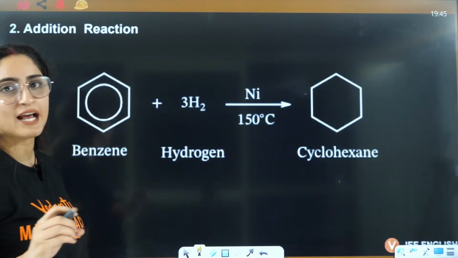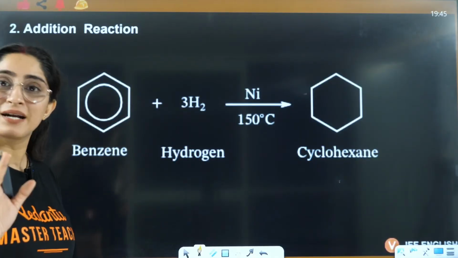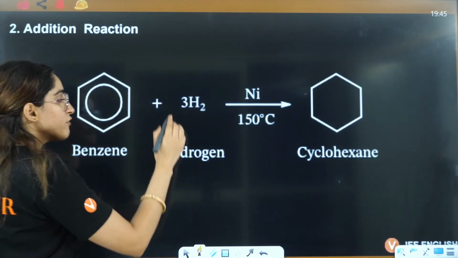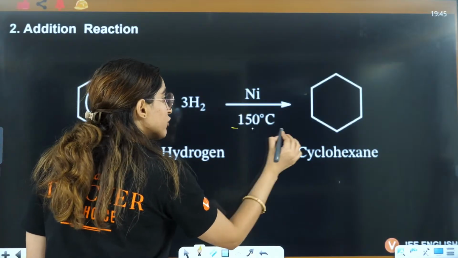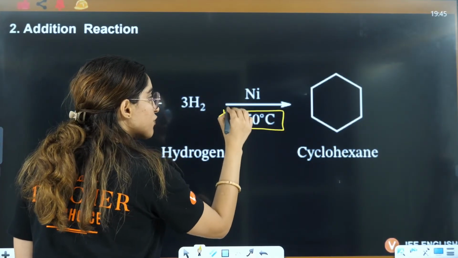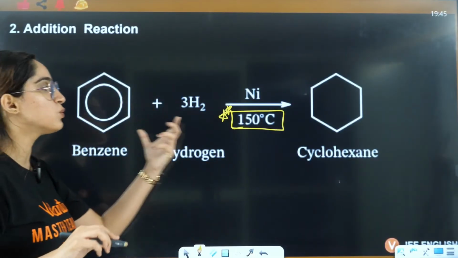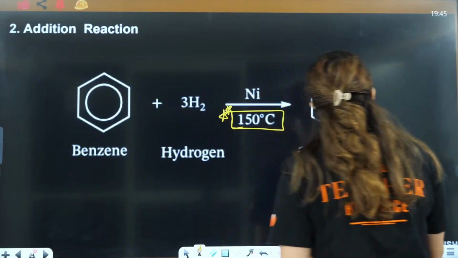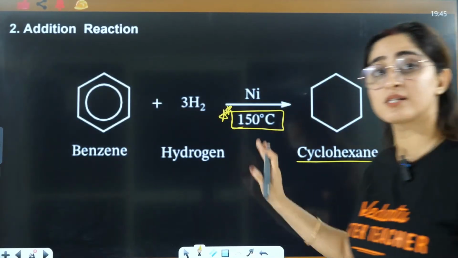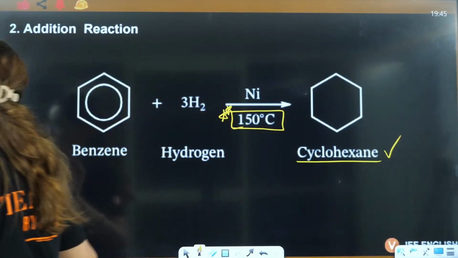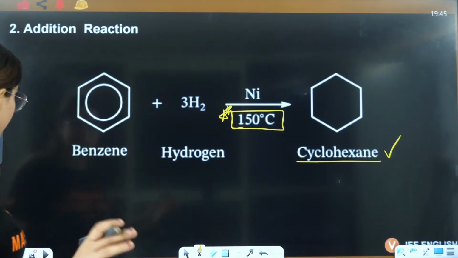So addition reactions are very difficult, but still if you give hydrogen at a very high temperature, that is 150 degrees Celsius, then this will be converted to cyclohexane. It's not an easy reaction, it's a very difficult reaction.